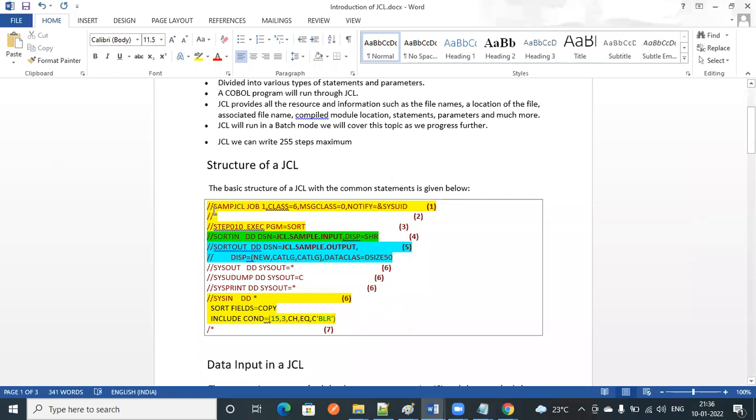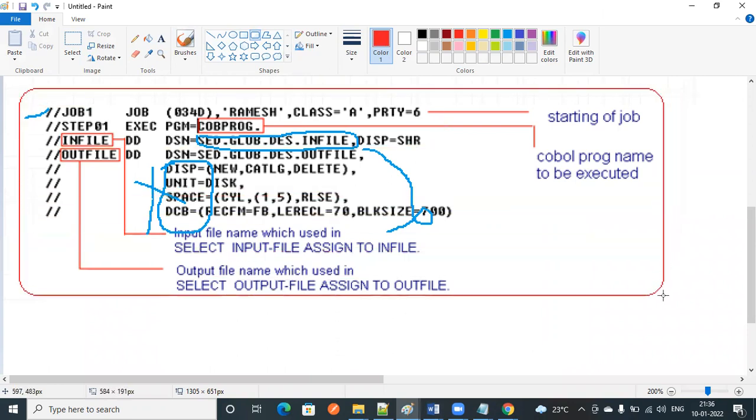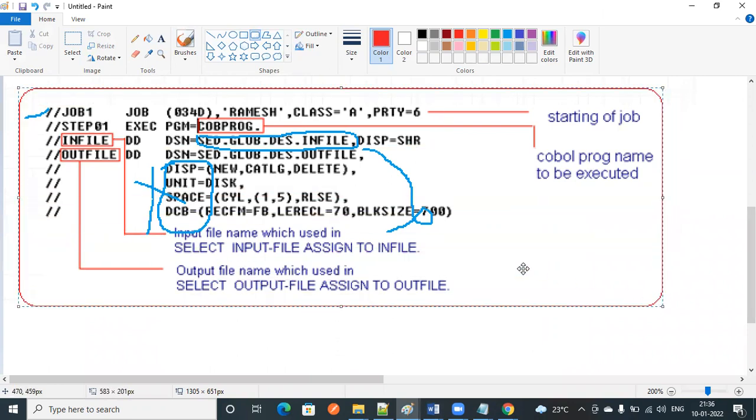So this is a sample JCL to do some sorting operations. And the earlier one is a sample JCL to execute our COBOL program. Any doubts? No doubts. Okay.